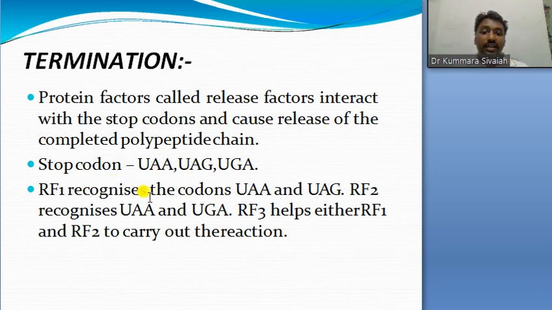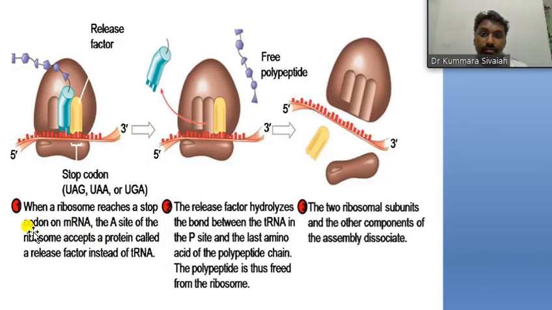RF1 recognizes the codons UAA and UAG, RF2 recognizes UAA and UGA, and RF3 helps RF1 and RF2 to carry out the reaction. So when the ribosome reaches the stop codon, it automatically stops.